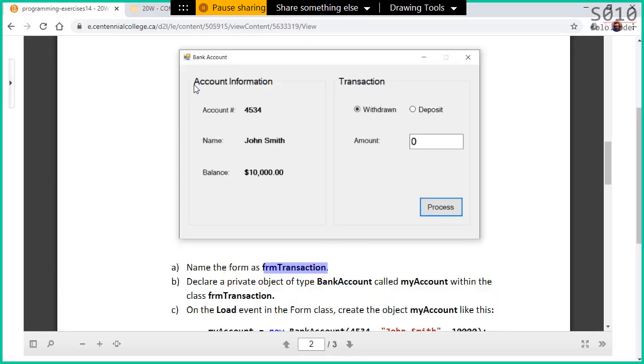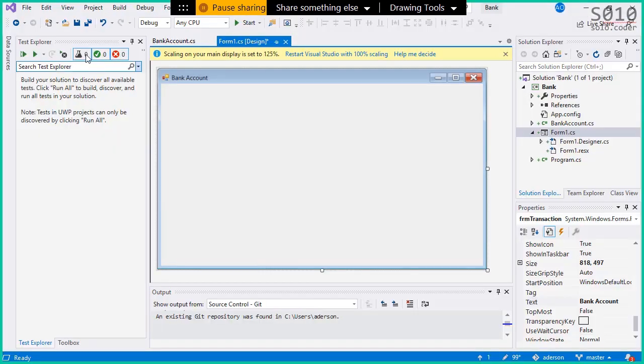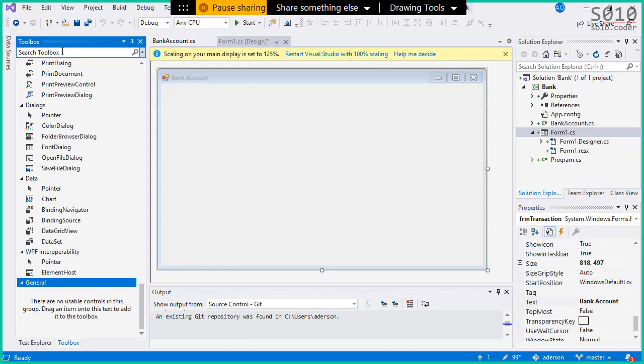Look, we have this control with account information and this one with transaction. Which control is that one? Can you give me some feedback there in the chat? What is the name of this control? Account information, transaction. Group box. Ravi, yes, that's group box. Okay, so we're gonna add two group boxes to our form.